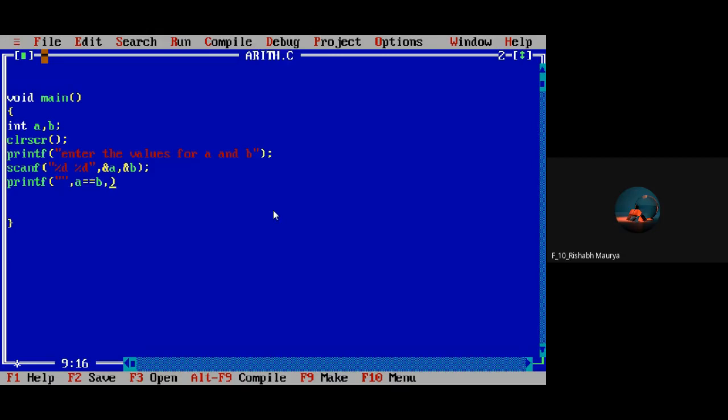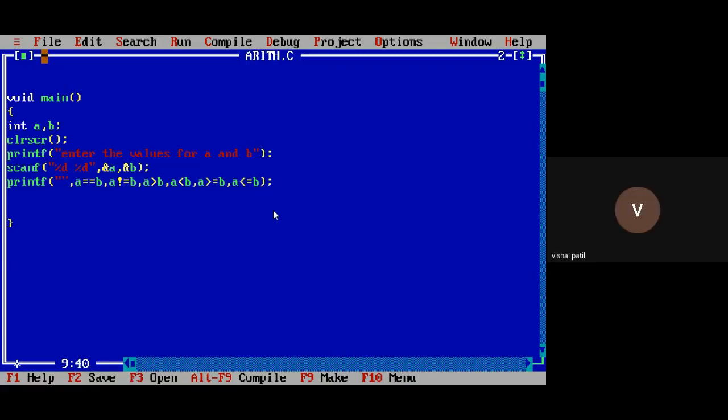A is not equal to B. The third one? A is greater than B. Then A is less than B, right? Then A is greater than or equal to B, and then A is less than or equal to B, right?